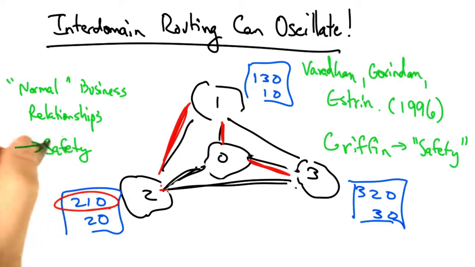But there are various times when those rules are violated. Business relationships such as regional peering and paid peering can occasionally cause those conditions to be violated. So as it turns out, to this day, BGP is not guaranteed to be stable in practice, and many common practices result in the potential for this type of oscillation to occur.